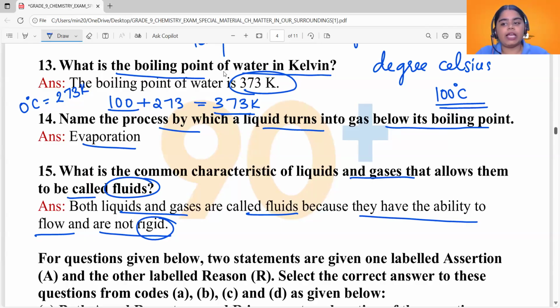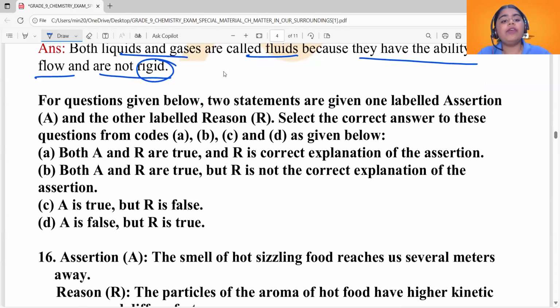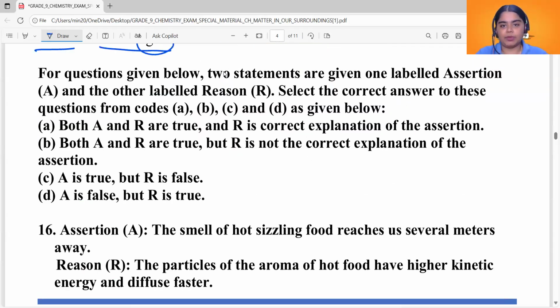Okay. So that's all with our very short answer questions. Now we are going to move on to some assertion reason questions. Okay. See the first one. Assertion is the smell of hot sizzling food reaches us several meters away. Reason is particles of the aroma of hot food have higher kinetic energy and diffuse faster. What is the reason? Particles of the aroma of the hot food have higher kinetic energy and diffuse faster.